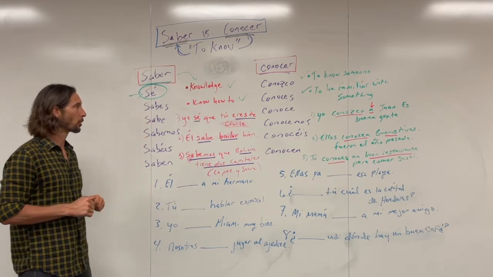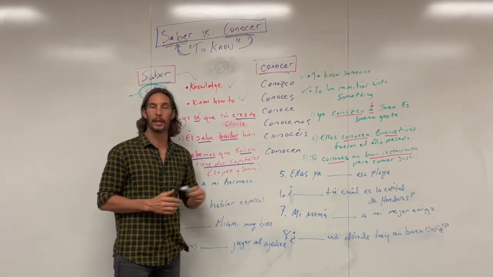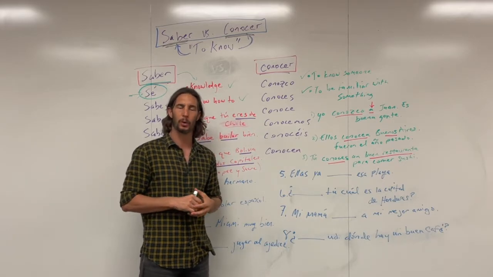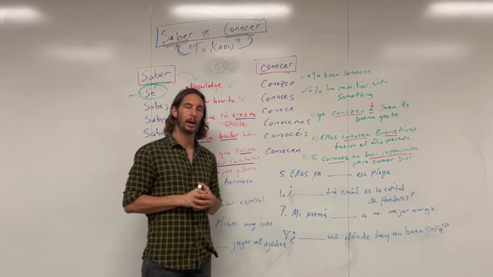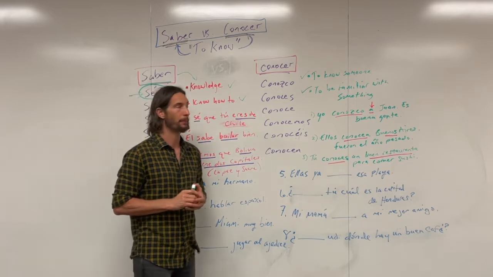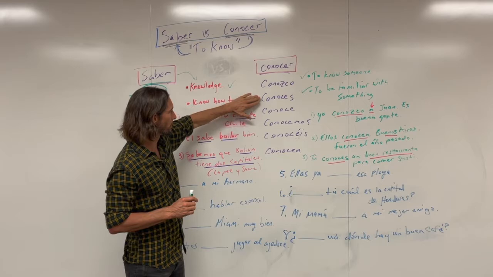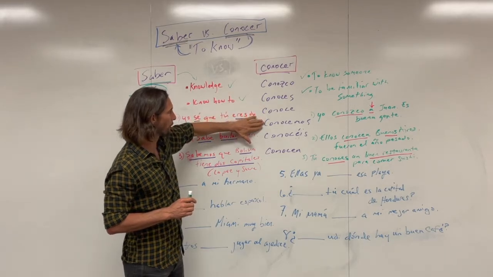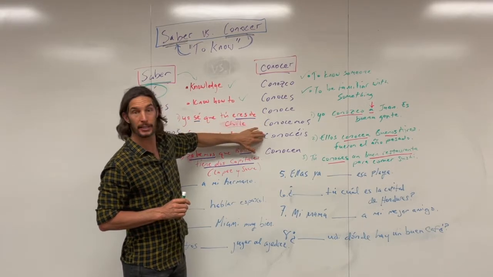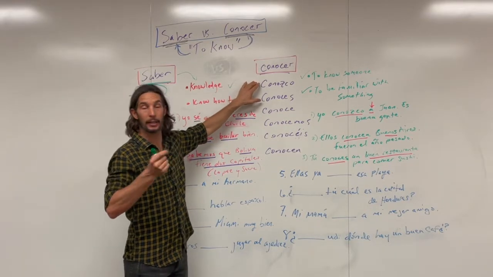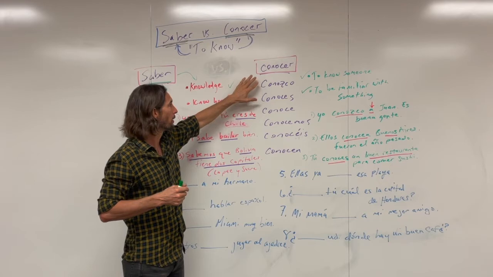And now I want to look at conocer. Again, we'll run through this. I'll do it 3 times as well. The first time I'll run through it relatively quickly, and then we'll do it 2 other times, and you can pronounce it along with me. So here we go. Conozco, conoces, conoce, conocemos, conocéis, conocen. And so now I'm going to do this slowly, and again, repeat after me, of course, if you want.